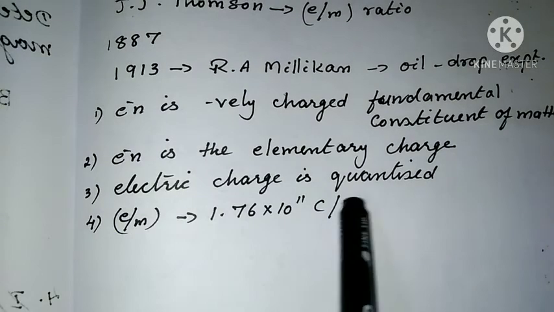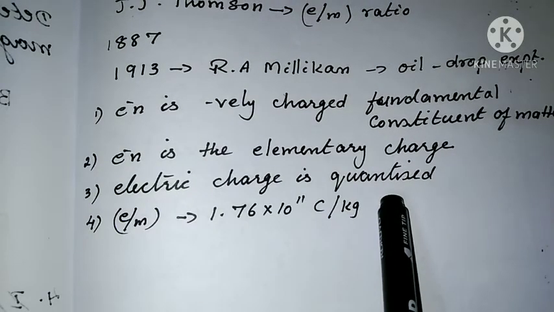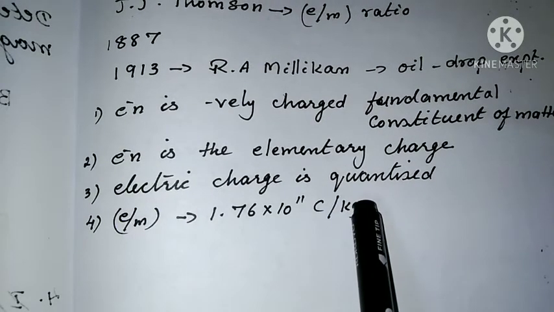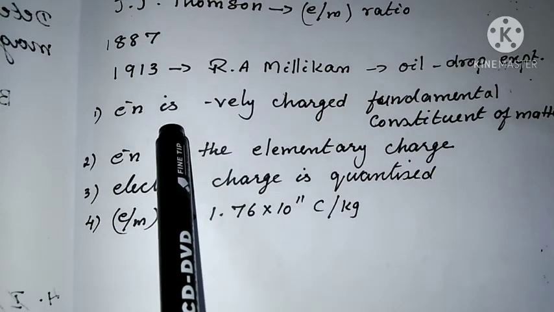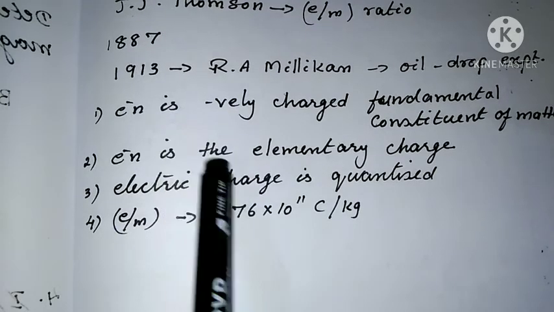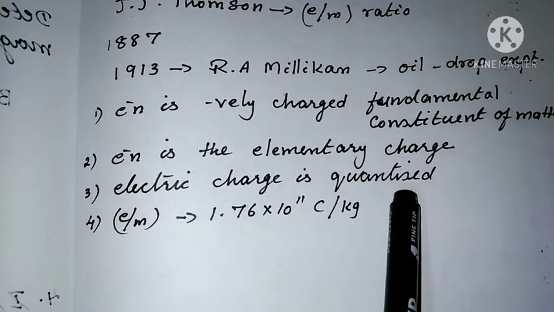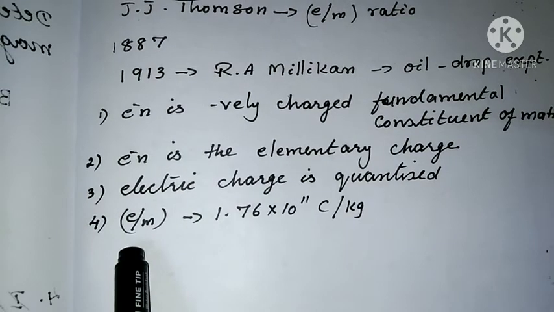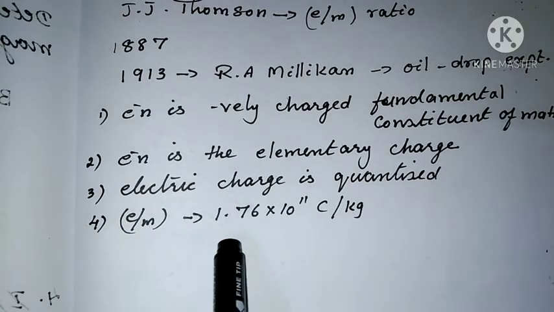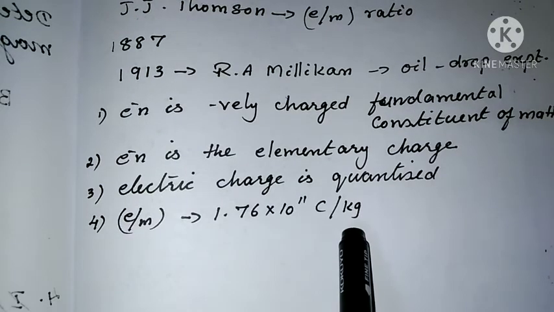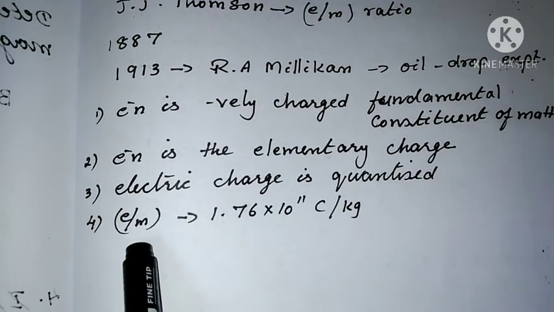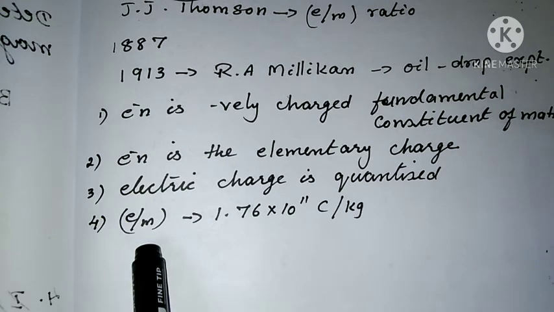The electric charge is quantized, which means that the charge of any object is an integral multiple of the electron's charge. The charge by mass ratio is equal to 1.76 × 10^11 coulomb per kilogram. From this we can find the mass of the electron.